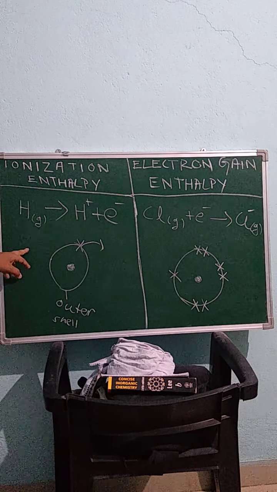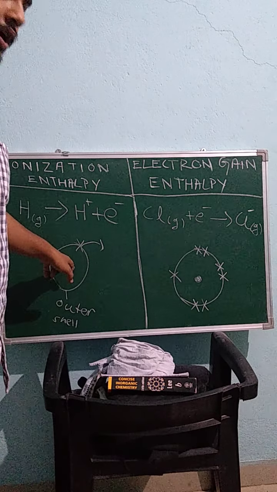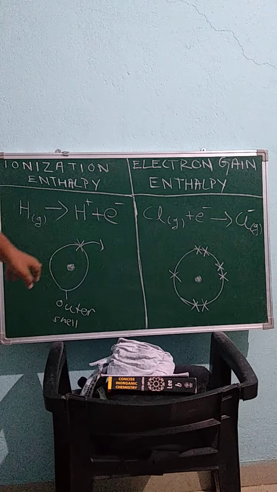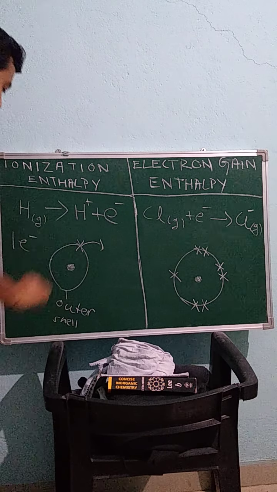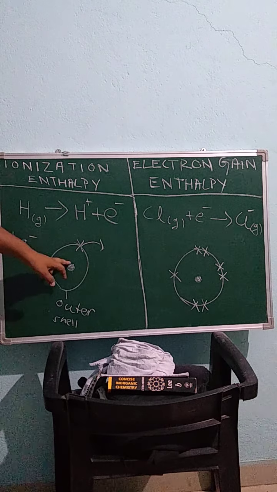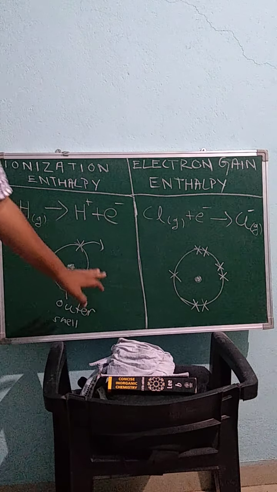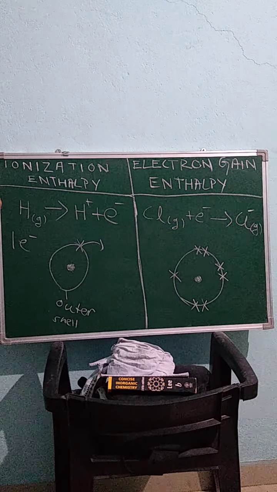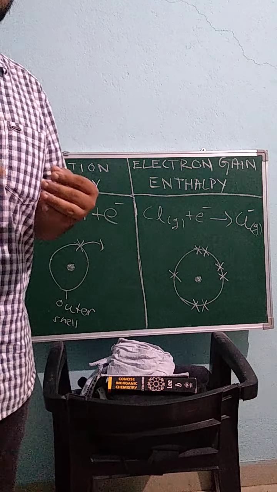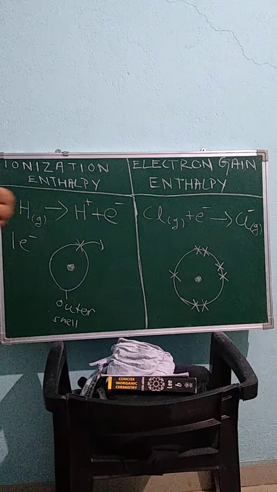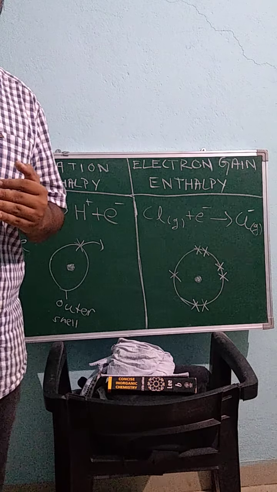So in the case of hydrogen, if we are removing the electron from the hydrogen atom, then we are making the hydrogen atom electronless, because hydrogen has only one electron. So we need to give some energy to remove that electron. And remember always one more thing: giving energy to a system means making the system unstable. Whenever a system loses energy, it is in a stable state.